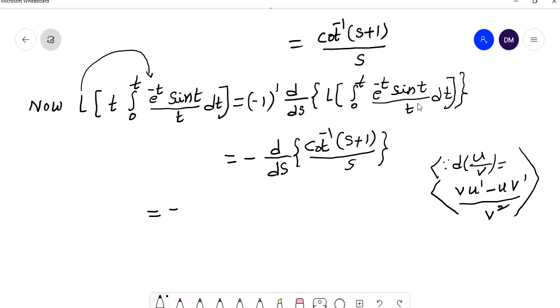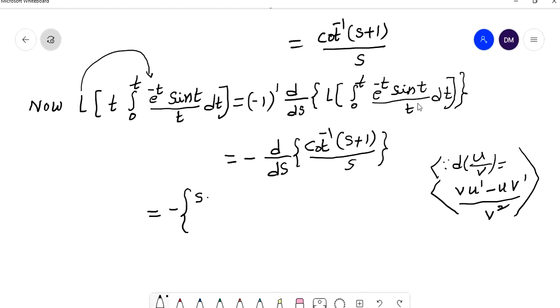So minus, okay, see what is u here? u is cot inverse of s plus 1, v is s, so v into u dash means s into the derivative of cot inverse of s plus 1 here.